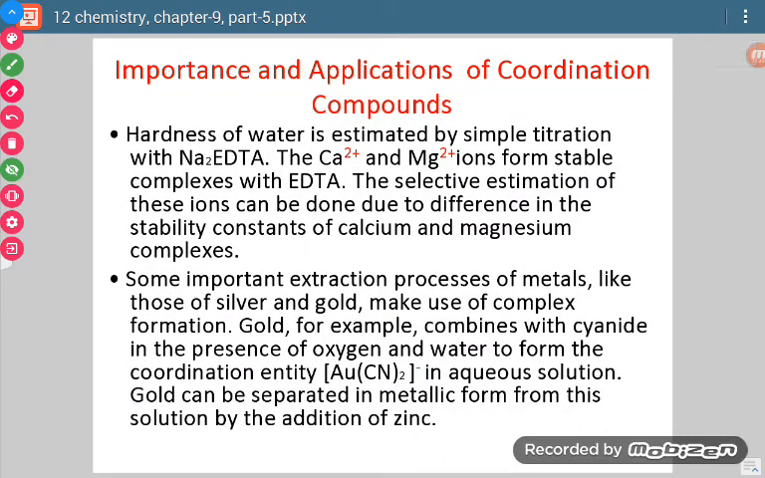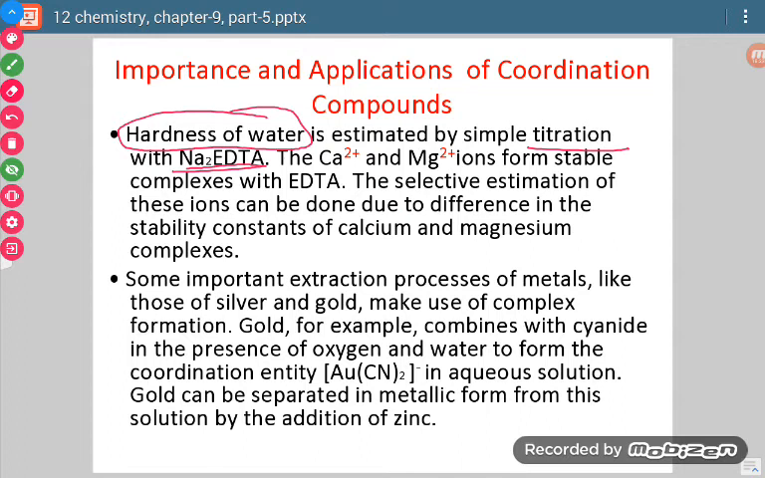Now the question comes, what is the importance of coordination compounds? Coordination compounds have too much importance. There are so many things where we use coordination compounds. First of all, when we have to determine the hardness of water, we do volumetric analysis, which is also known as titration. So we use the compound Na2-EDTA. EDTA is a chelating ligand, so Na2-EDTA is a complex. This complex is used for estimation of hardness of water.